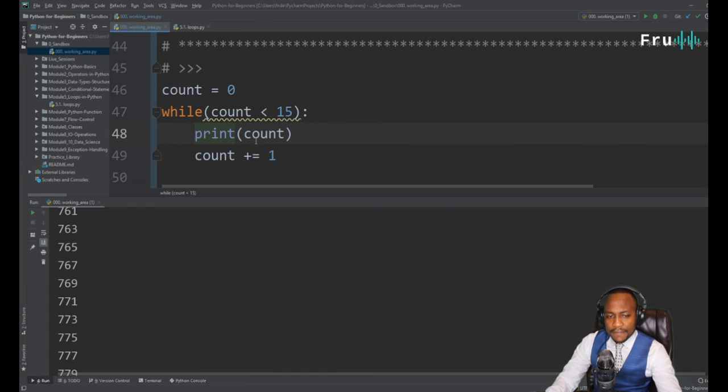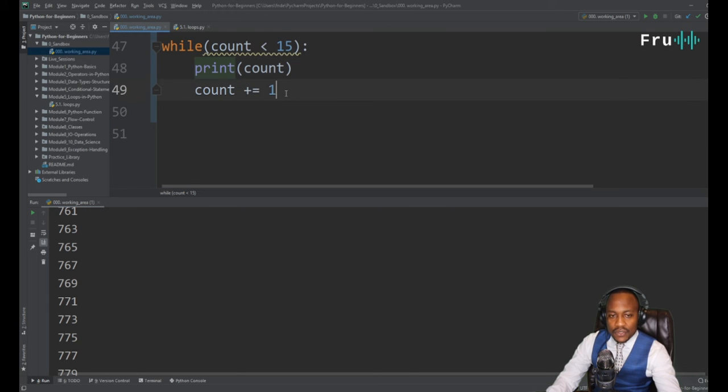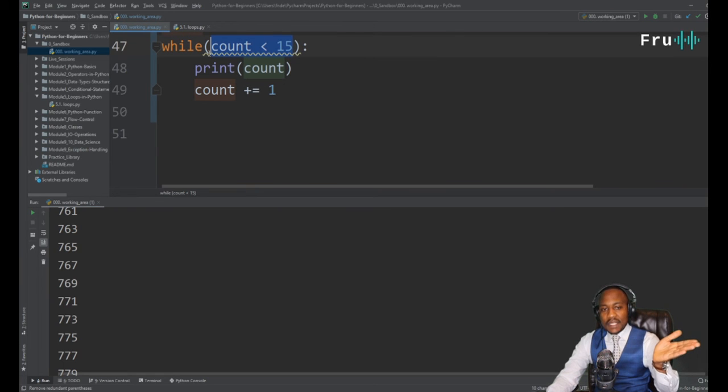While count is less than 15, print count and increment count by 1. So it's just simply going to print from 1 to 15. But what if that condition is not met? We can throw in an else condition, because if you think about it, this is simply an if statement. We're simply saying, count less than 15, is that true? Do something.